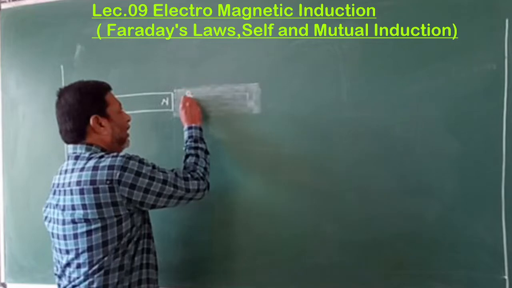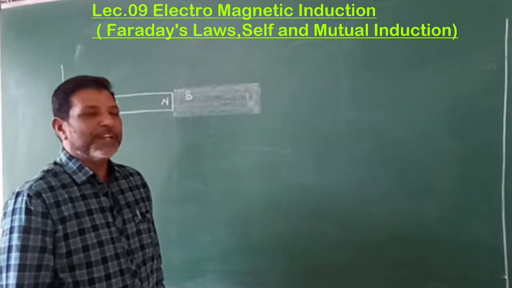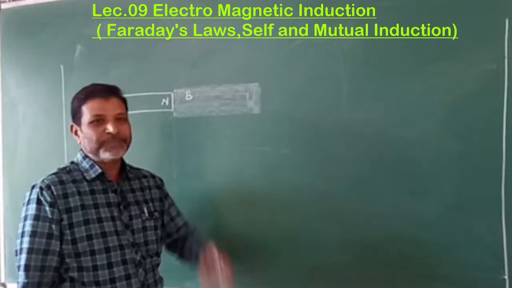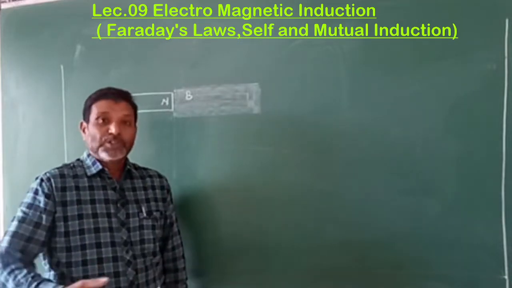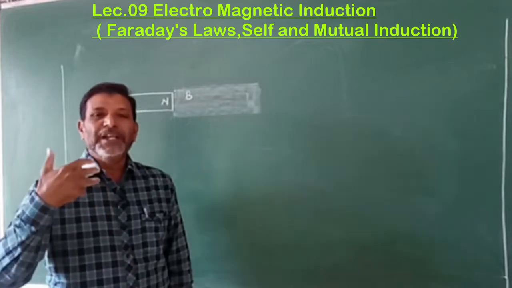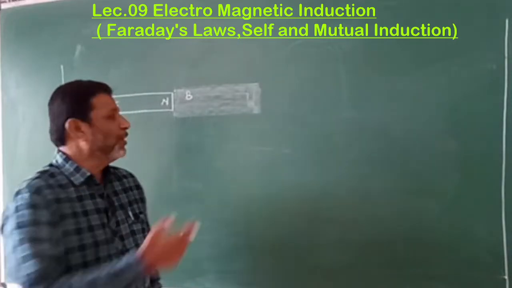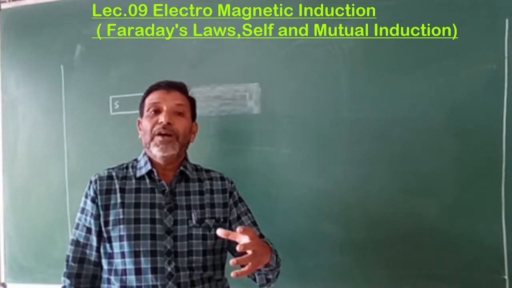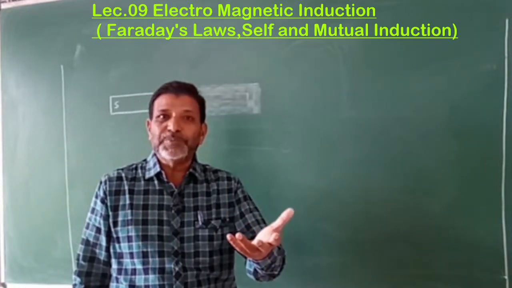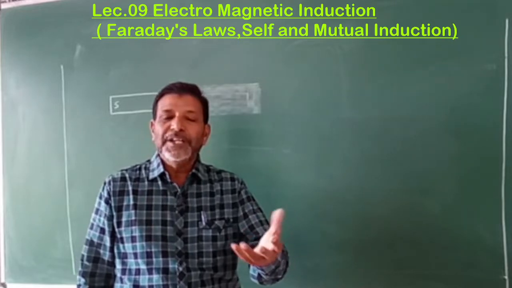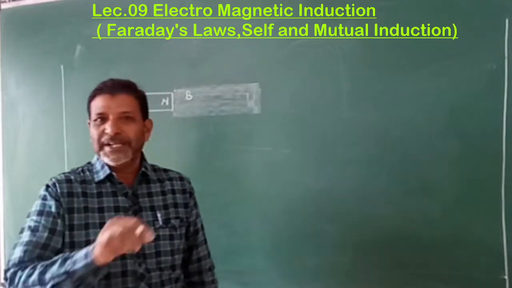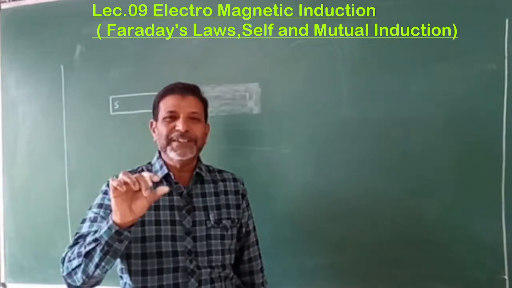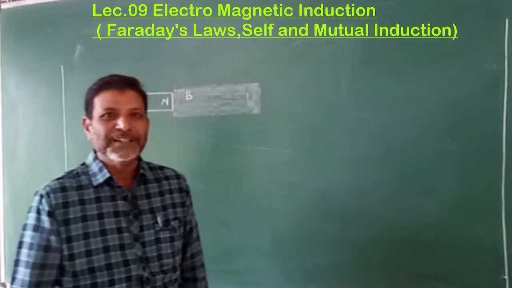Our intention is, by using this magnetic field, how to get the current. Now, let us consider you got the current by using the magnetic field. Then, to flow that current, you need a conductor, because for the flow of current you need a medium. That medium is nothing but a conductor, isn't it?